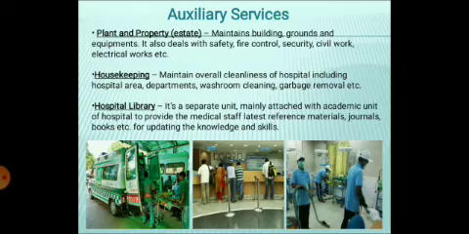So these are the different services: line service, staff service and auxiliary service, and the main two departments, the clinical departments and surgery departments. Okay, so this is all about today's lecture, which focused on the different departments which provide care to the patients and the different services provided by the hospital.